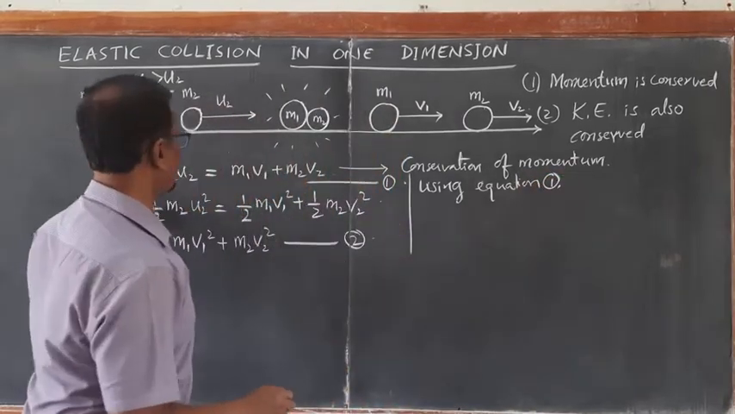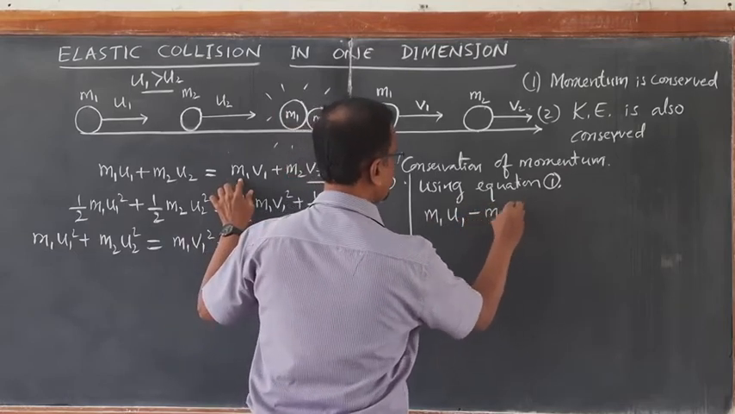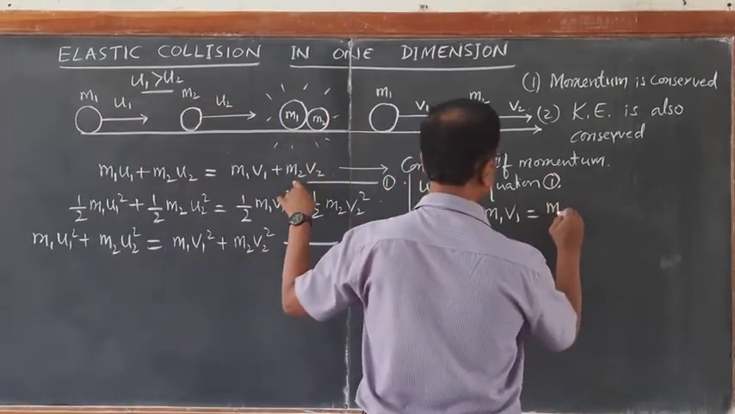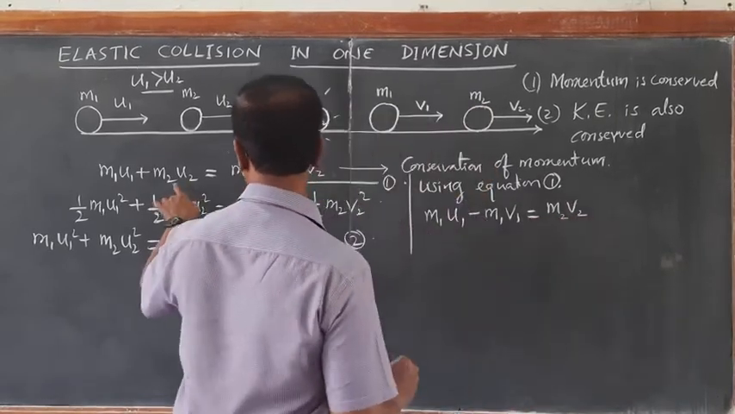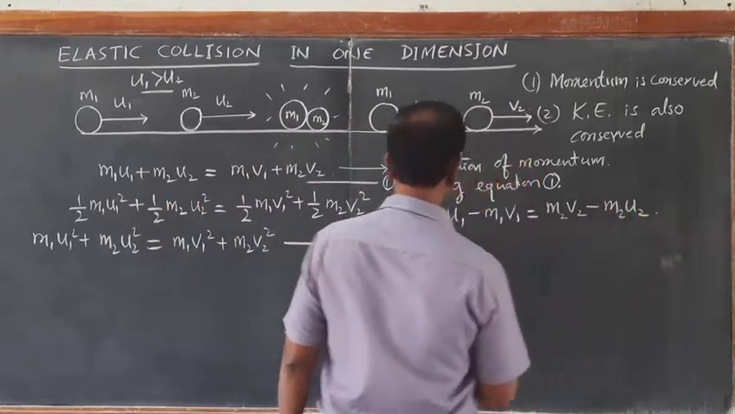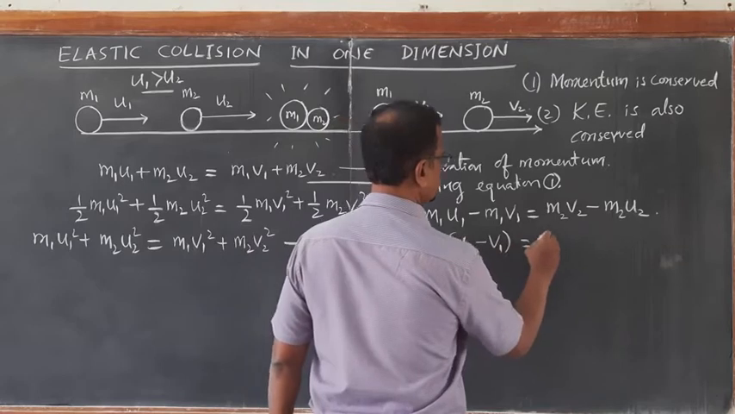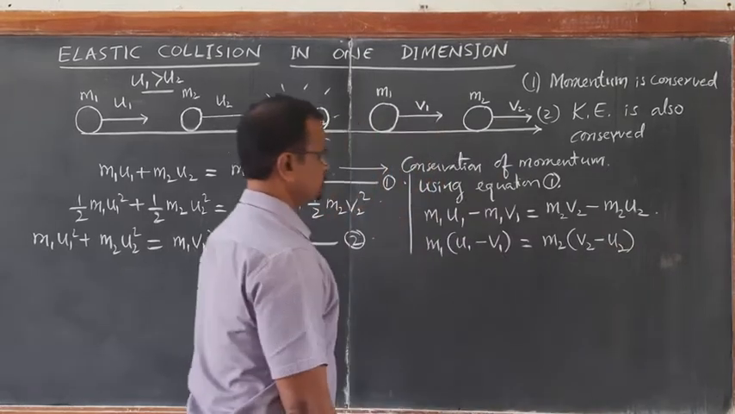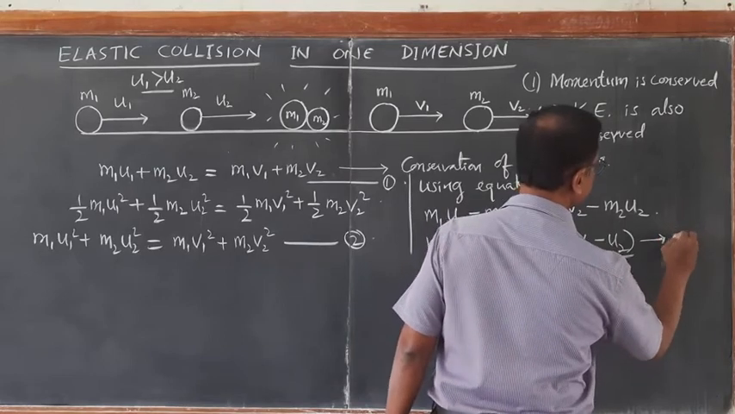I will write m1 u1 minus m1 v1 is equal to m2 v2 minus m2 u2. So I can write it once again, m1 into bracket u1 minus v1 equal to m2 into bracket v2 minus u2. This equation we can call it as equation number 3.